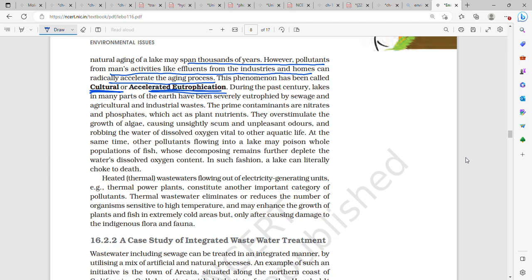During the past century, lakes in many parts of the earth have been severely eutrophied by sewage and agricultural and industrial waste. The prime contaminants are nitrates and phosphates, which act as plant nutrients. They overstimulate the growth of algae, causing unsightly scum and unpleasant odors.